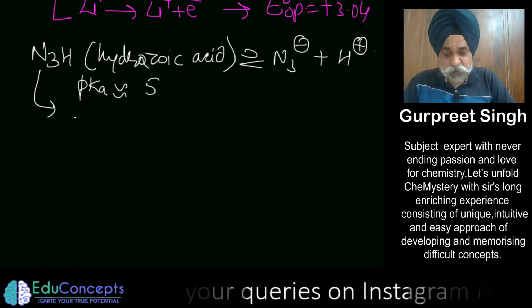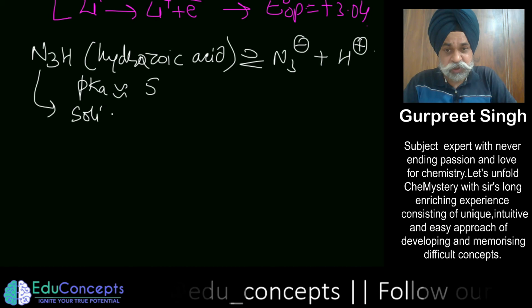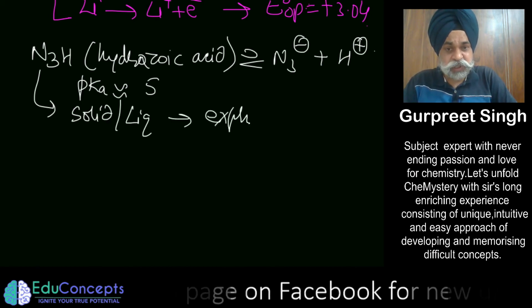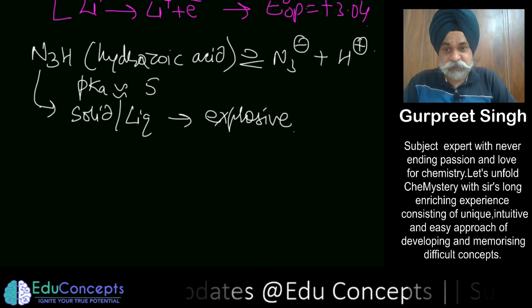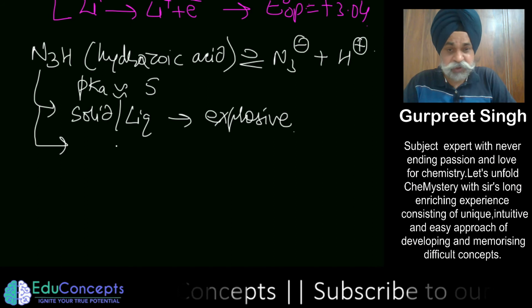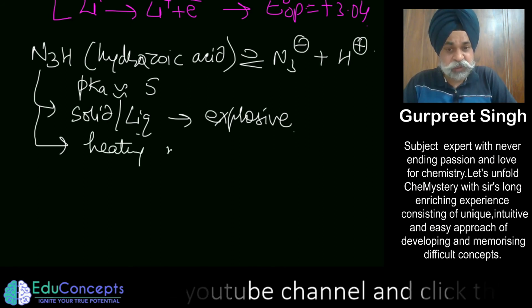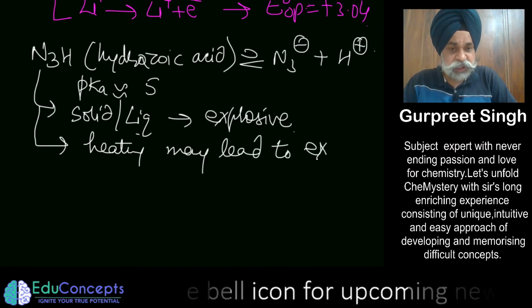But the point you should remember is that in both the solid and liquid state, this is a very strong explosive, so it has to be handled with care. If you heat it even mildly, it will explode like anything. Heating may lead to explosion.